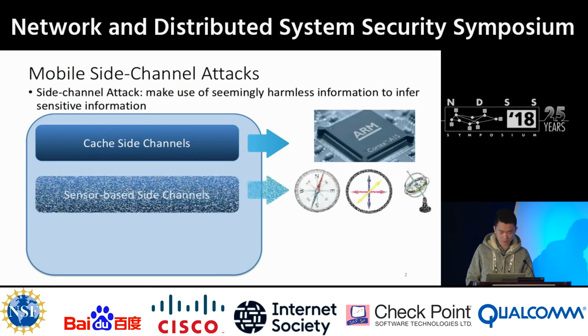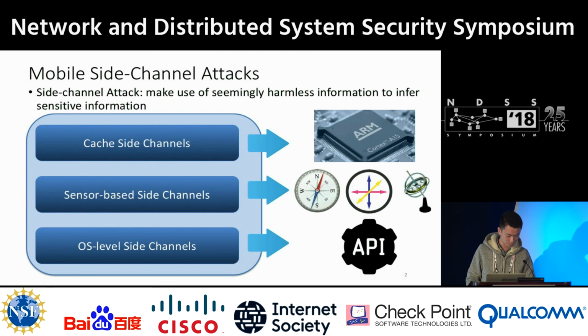The second one is sensor-based side channels, where the attacker can learn the victim's information via sensor readings. Such sensors include GPS, accelerometers, gyroscopes, etc. The third one is OS-level side channels, where the attacker can infer sensitive information through publicly accessible interfaces and APIs. So in this paper, we focus on OS-level side channels.